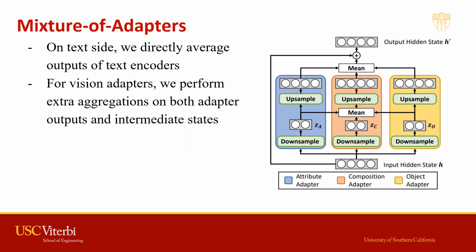Such aggregation is done on both the output of the adapter and the intermediate representations of the outputs. As we can see in the figure here, the average is done with the ZA, ZC, and ZO inside the adapter, and the outputs of these adapters are averaged again to create the final output hidden state.